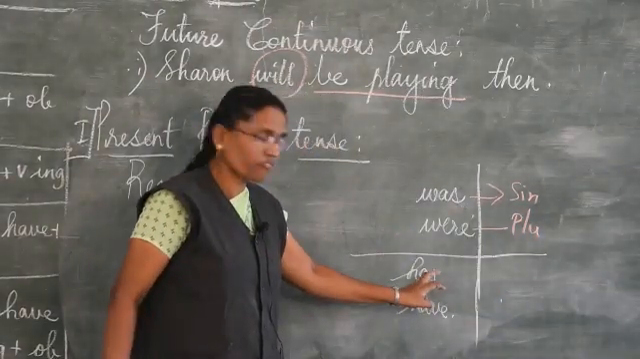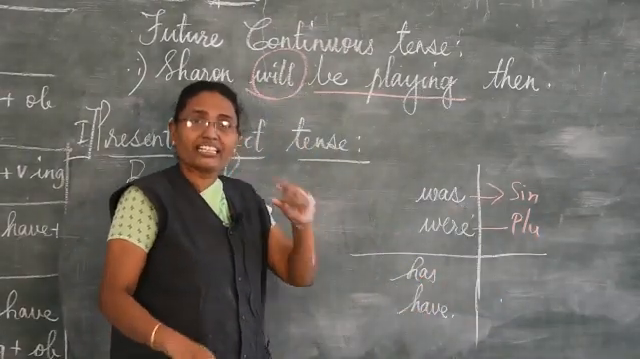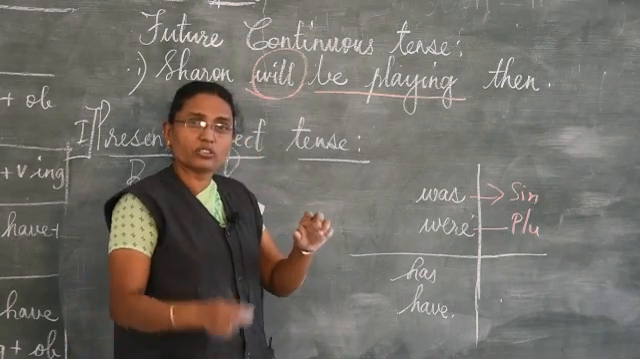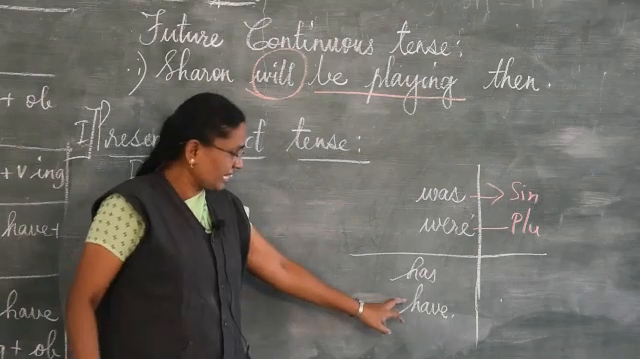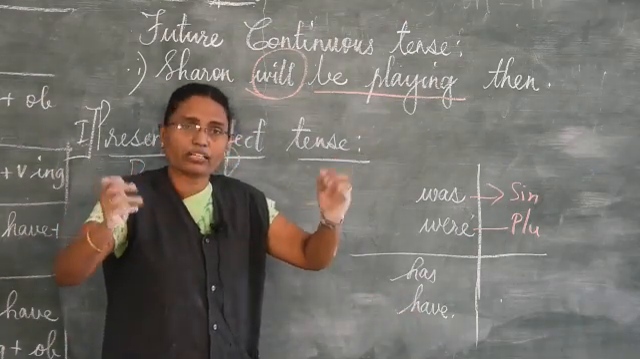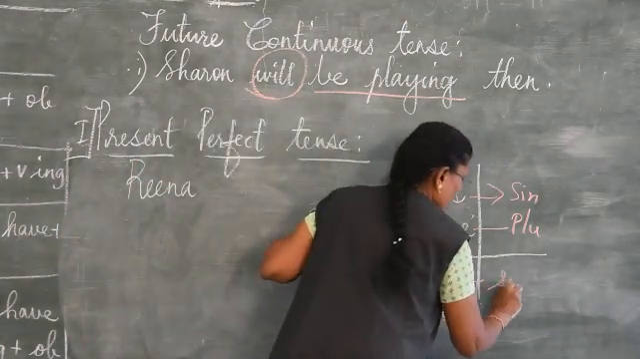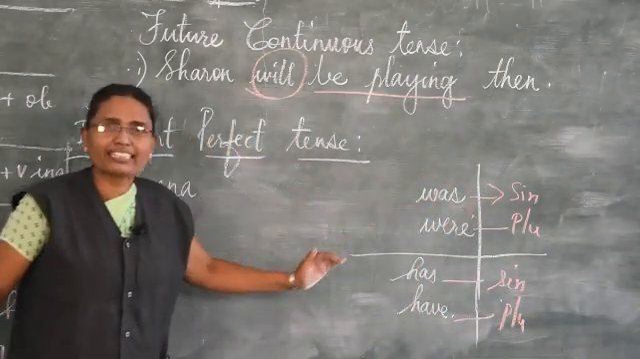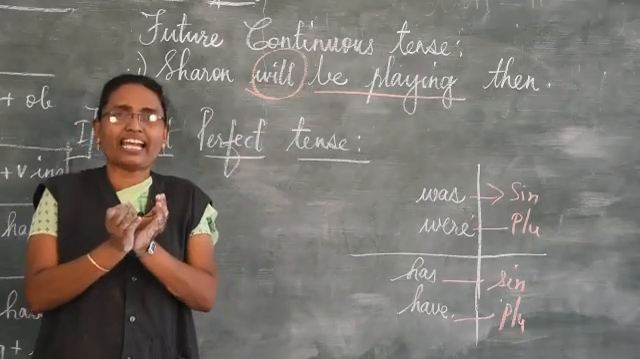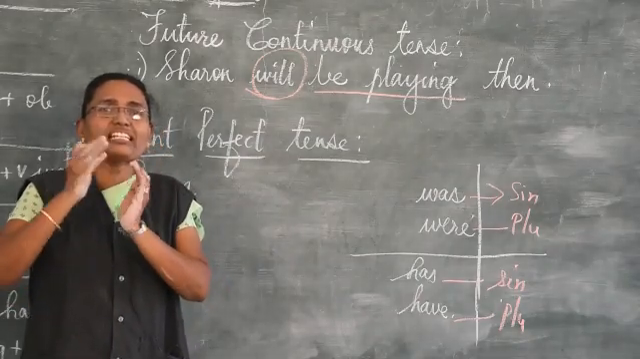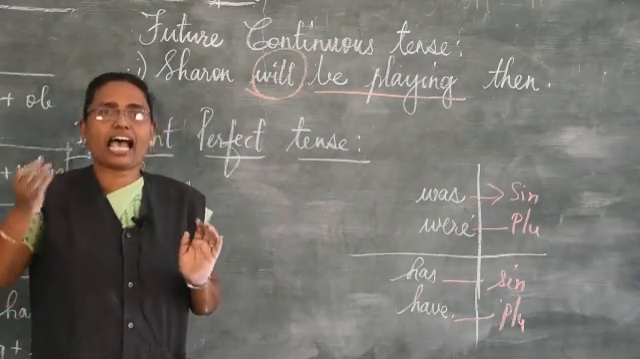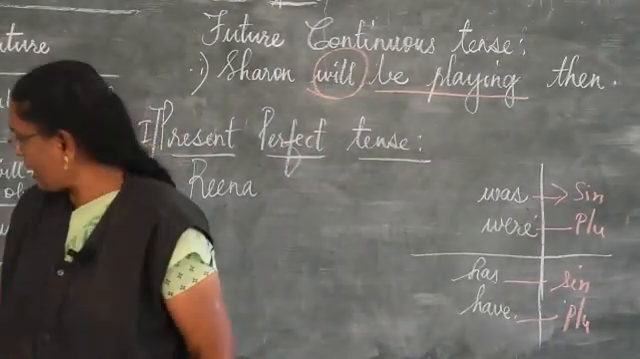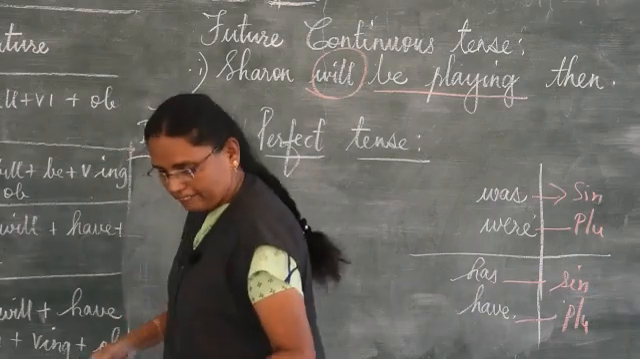Same thing for has and have. H-A-S is only 3 letter small word. So it is small, singular. H-A-V-E is little bigger one. So you say singular, plural. So with this, you will understand where to use singular and plural has, have, was, were. So now here, as I said,